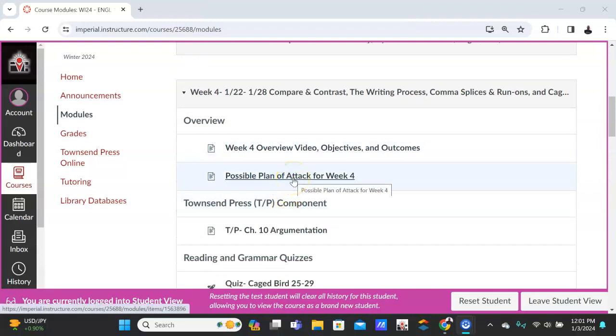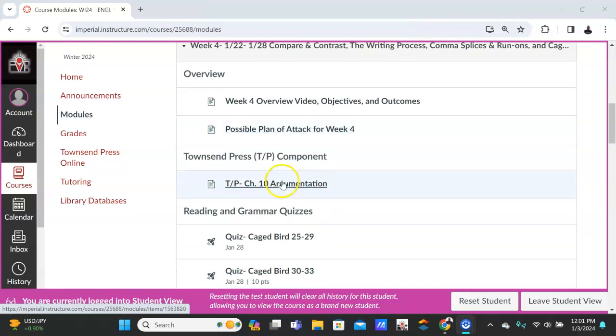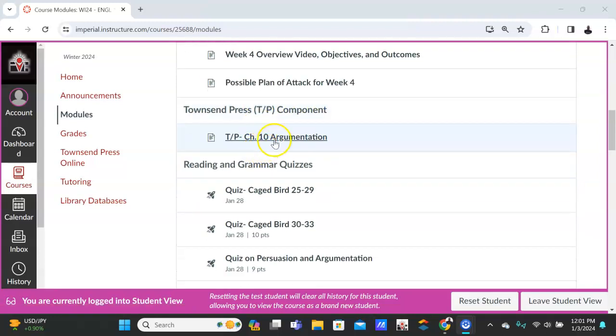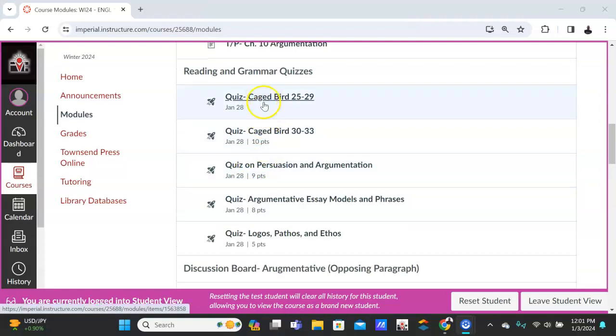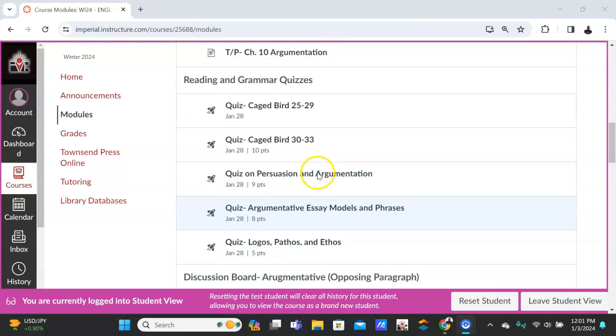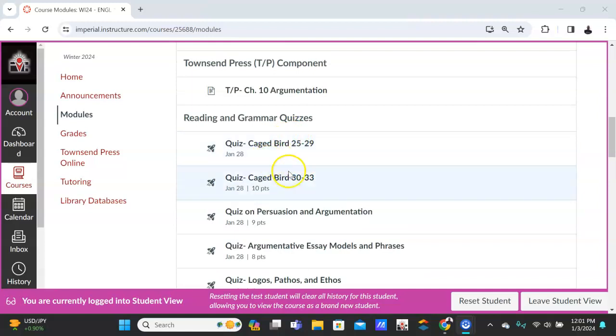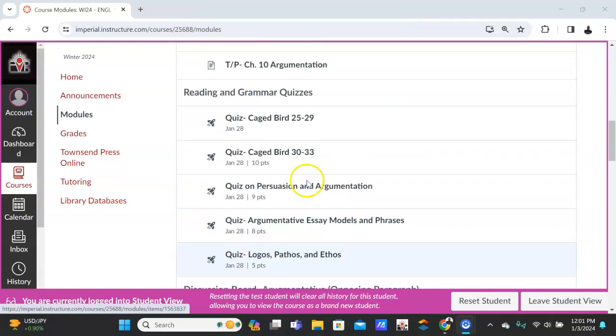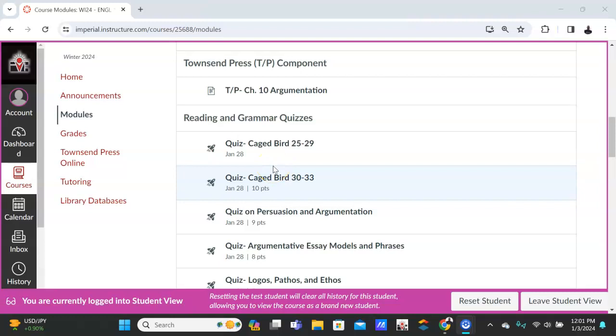The plan of attack, how would I go about attacking this? You can open that up if you want. Townsend Press, you have argumentation. Again, Townsend Press will be due on January 28th, along with the other quizzes. Here we have 2 Caged Bird quizzes, and read these and annotate them. You may want to watch the discussion board prompt video first before you read these chapters. That way you have information that you need to look for as you read, so you can annotate better.